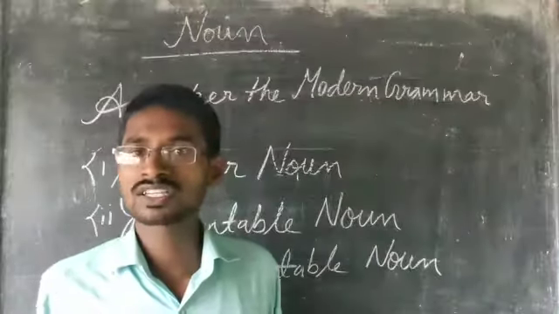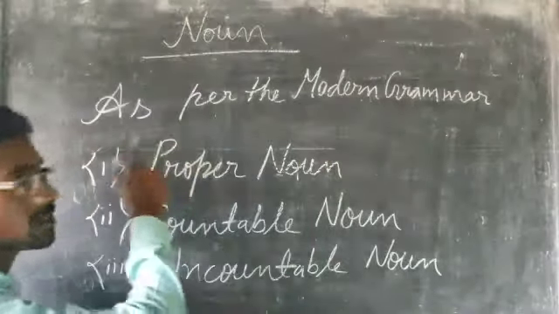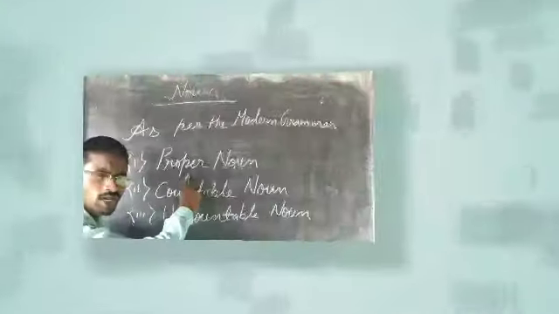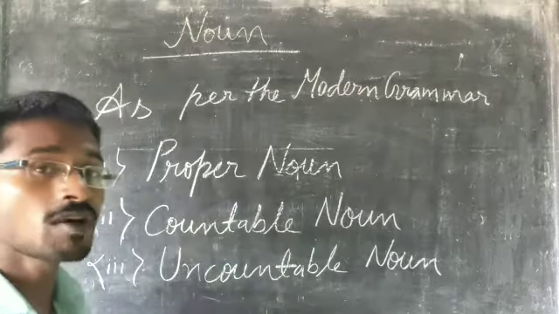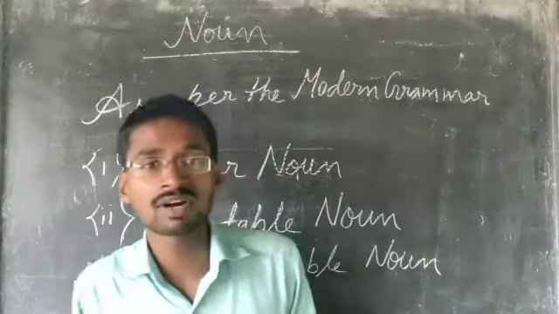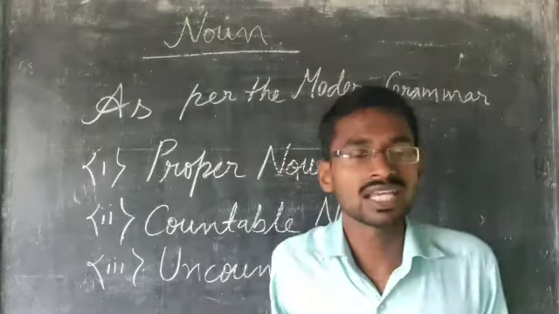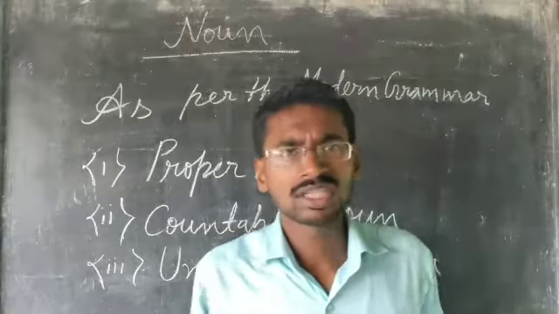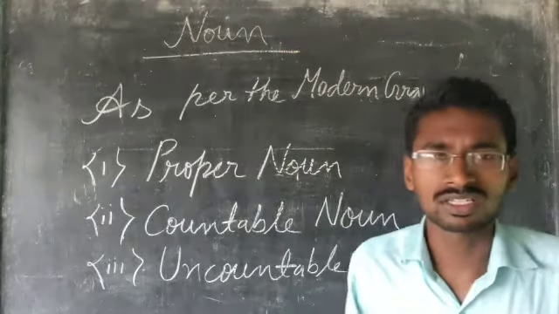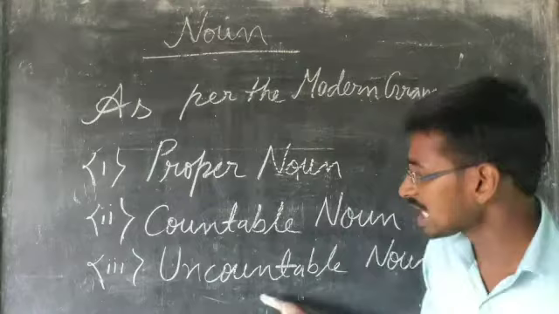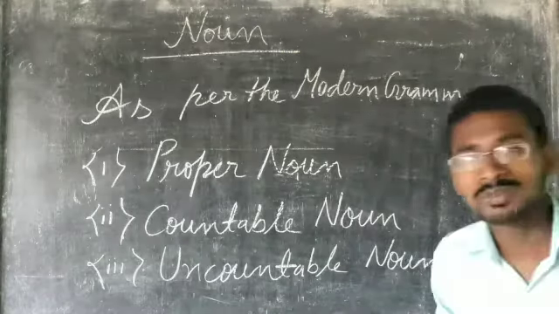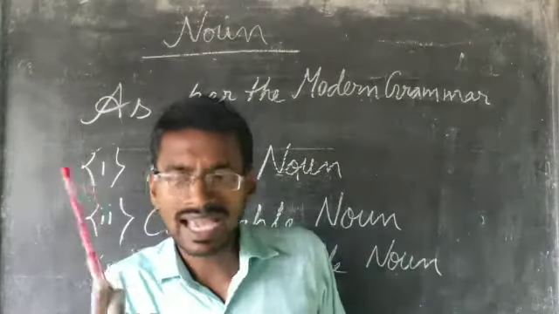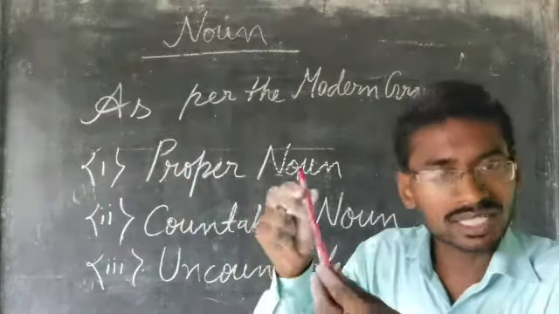Types of noun as per modern grammar. There are three types of noun as per modern grammar: proper noun, countable noun, and uncountable noun. What is a proper noun? The noun that shows a particular name of a person, place, or thing is called a proper noun. What is a countable noun? The noun which can be counted is called a countable noun. And what is an uncountable noun? The noun which cannot be counted is called an uncountable noun. Clear?